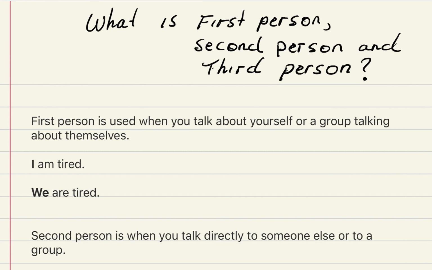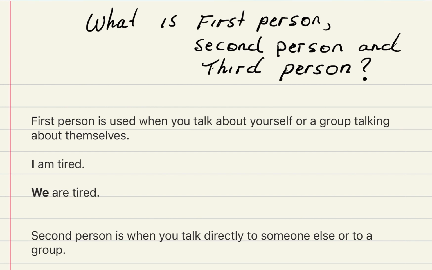What does first person mean? So when you use first person in grammar and English, you're usually talking about yourself. Or you're talking as a group, or a group is talking about themselves. And we usually use the pronouns I and we.